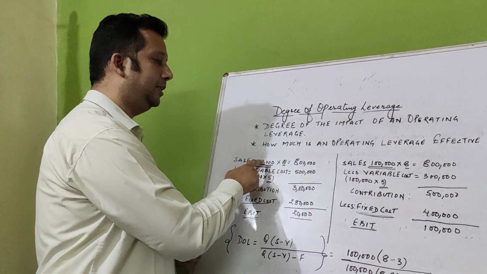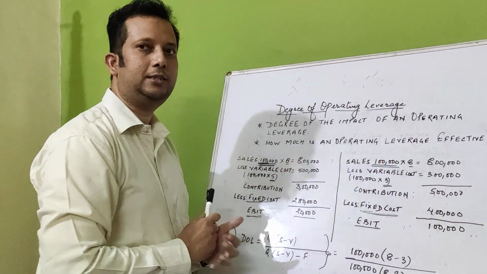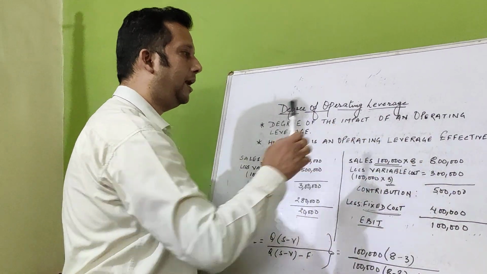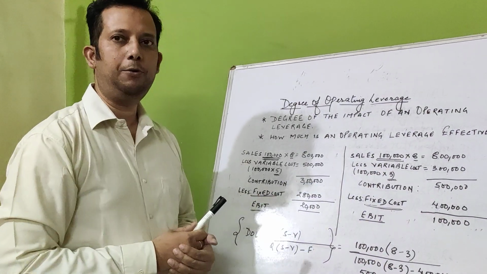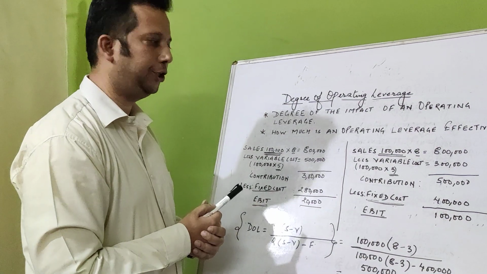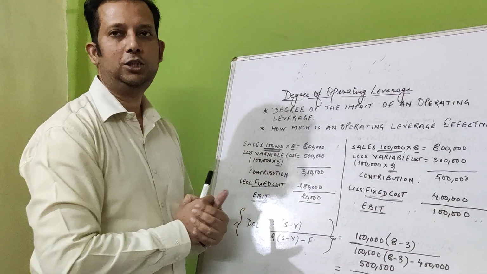So let us see. There will be no change in the sales. Sales units are 1 lakh only. There is no control over the selling price. Selling price stands at 8 rupees. So 8 lakh rupees will be the sales less the variable cost. Now we have been able to control the variable cost by employing modern plant and machinery. So the variable cost has decreased to 3 rupees. Earlier it was 5 rupees.